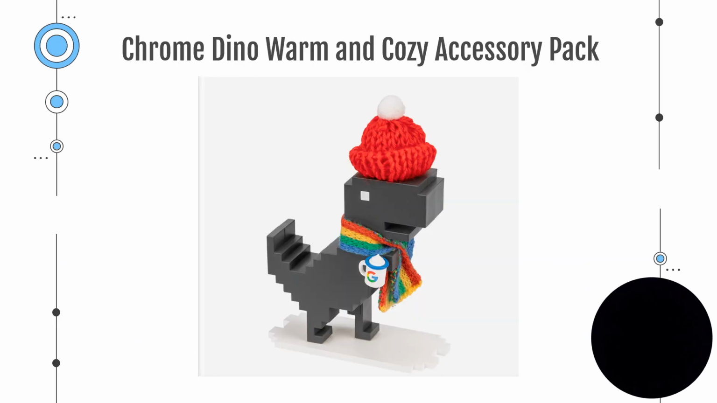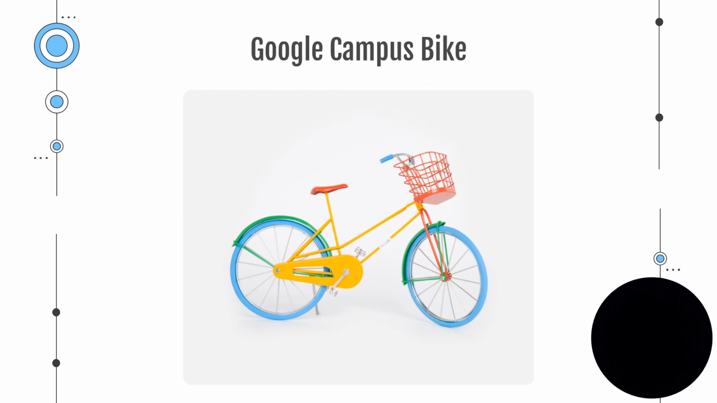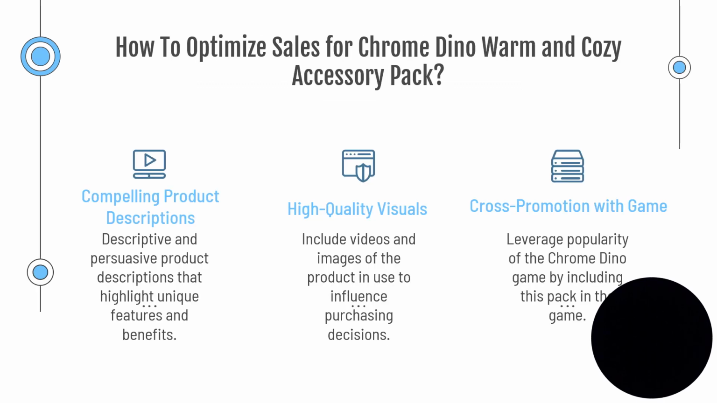So I'm going to be showing you, this is the Chrome Dino Warm and Cozy Accessory Pack. I found this interesting to see that this was the number one seller. The Super G Timbuktu Recycled Backpack. And then also the Google Canvas Bike. Now, I chose to focus on the Chrome Dino Warm and Cozy Accessory Pack. So the question I'm going to answer is how to optimize the sales for this item.